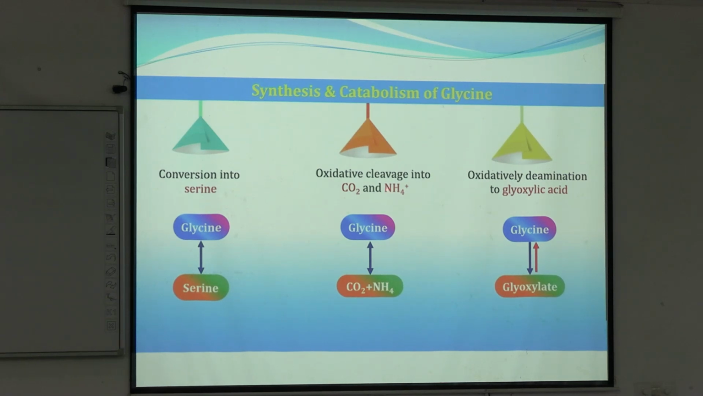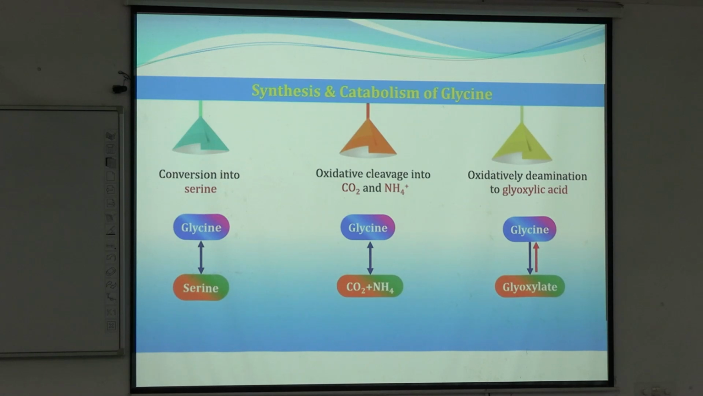Next is oxidative cleavage of glycine. If you remember the structure of glycine, it is made up of a carboxyl group, an amino group, and a carbon group. Ultimately it will lead to formation of carbon dioxide and ammonia. This breakdown is mediated by glycine synthase enzyme, which is a multifunctional enzyme. And vice versa, carbon dioxide and ammonia can bind together to form glycine in the presence of that same enzyme.